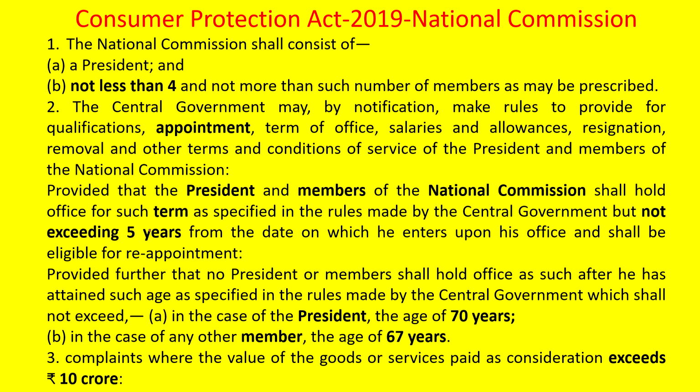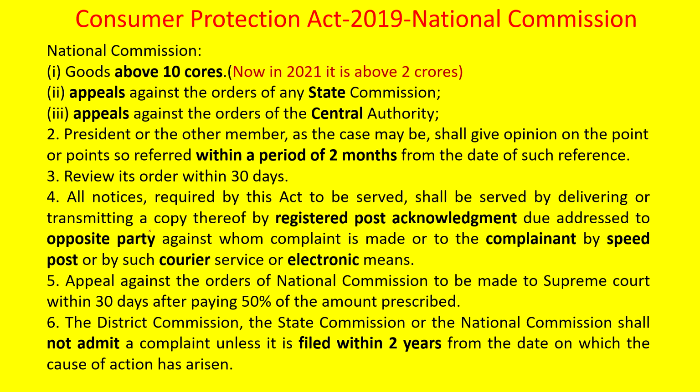The National Commission takes complaints where the value of goods or services paid as consideration exceeds 10 crores, and this has been changed. I told you it is above 2 crores in 2021. And the National Commission will come into play whenever there is an appeal against the orders of the State Commission, and even for appeals against the orders of the central authority. This is very, very important. There will be a question: appeals against the central authority lie before whom? They may suggest Supreme Court, High Court and all those, but you should remember that it is the National Commission. This is an odd thing, so you should remember.